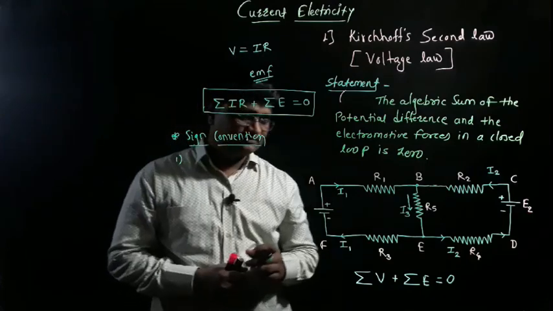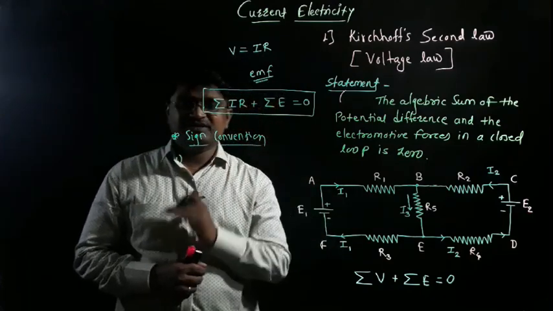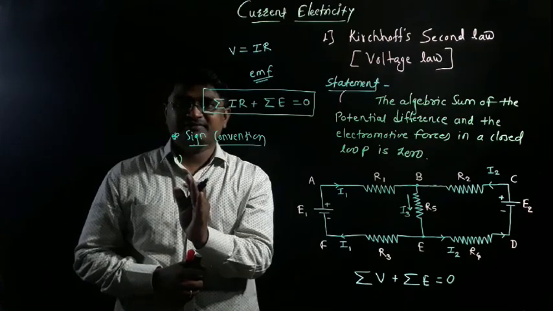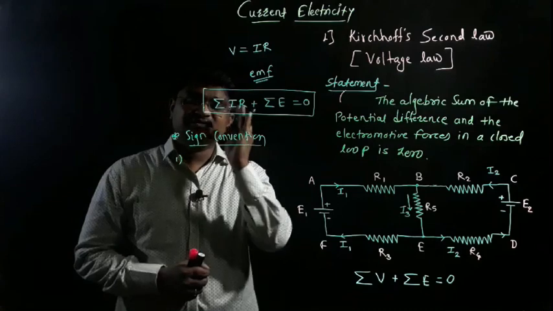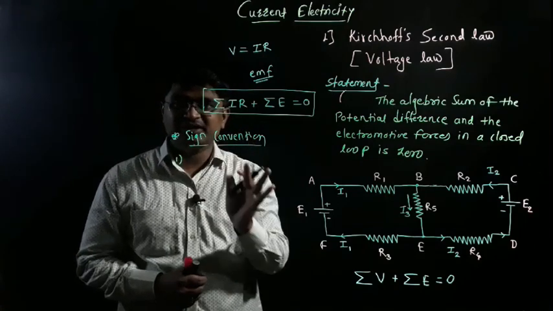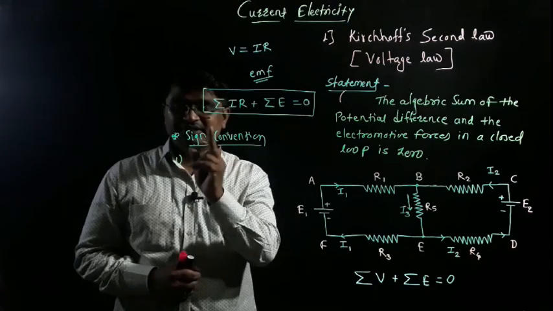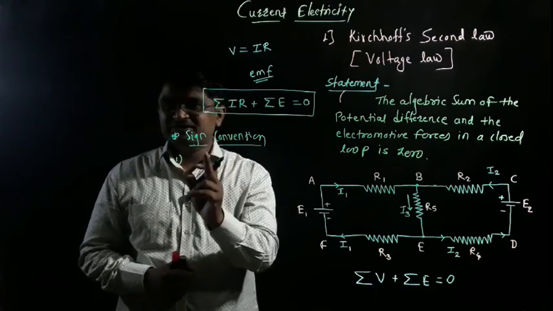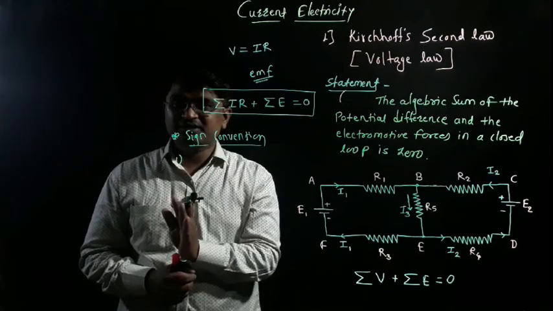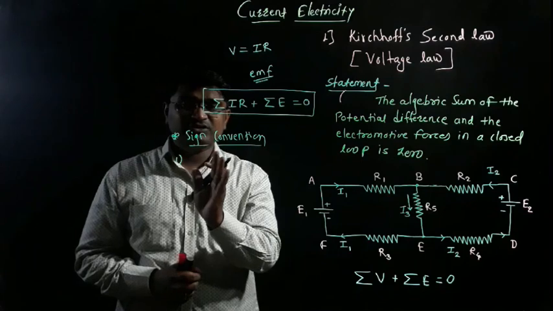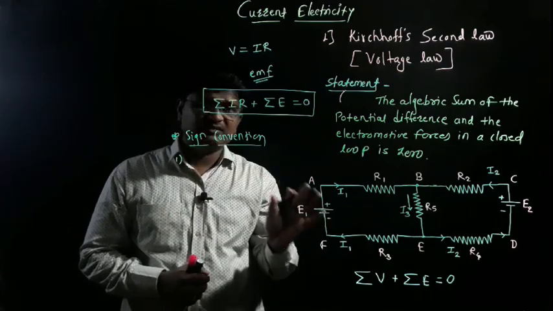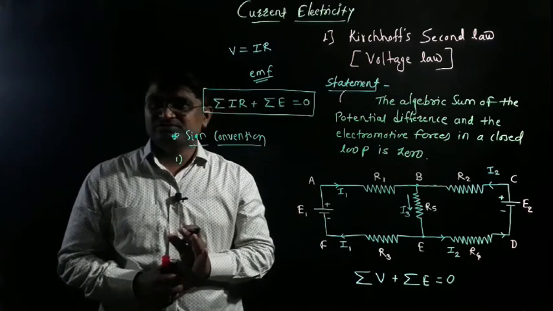The first sign convention: if the direction of tracing is similar to the direction of electric current, then consider the potential difference negative. This is the first sign convention. And if the direction of electric current and the direction of tracing are opposite, simply the potential difference is positive.